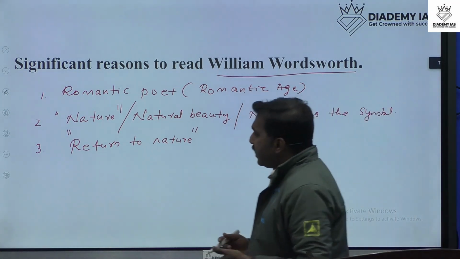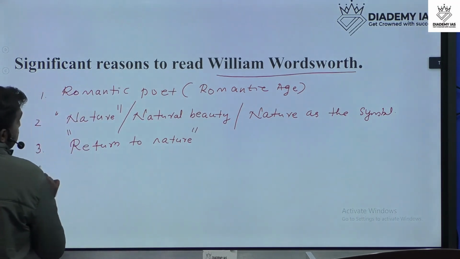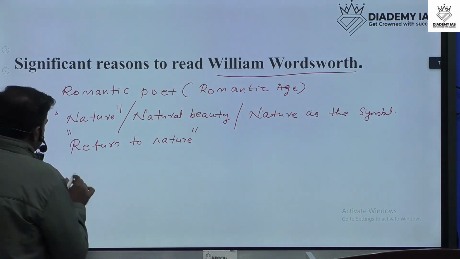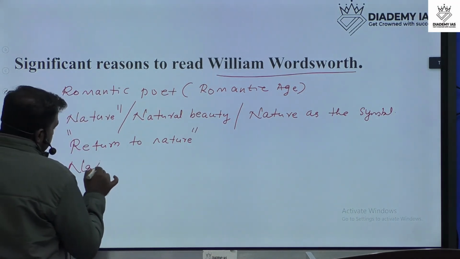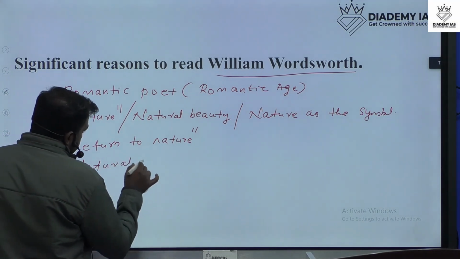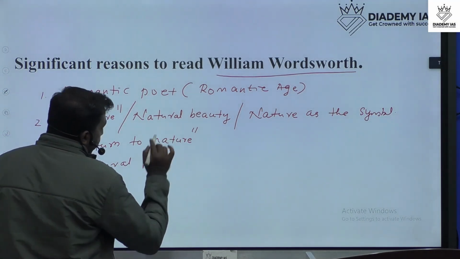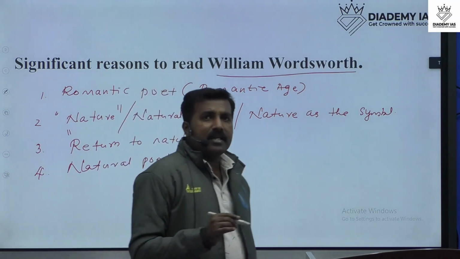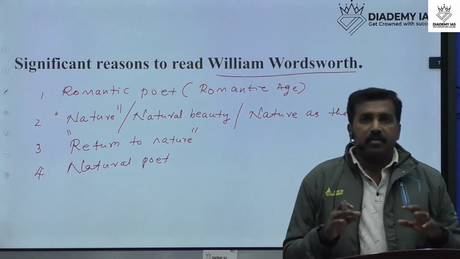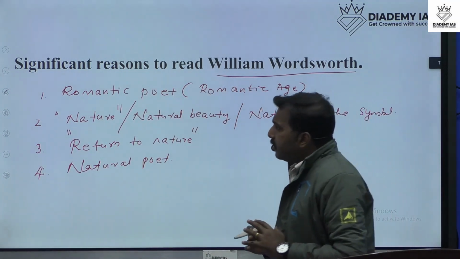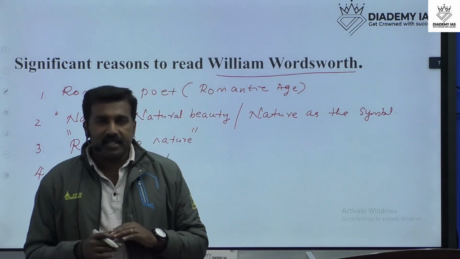So we can say that William Wordsworth is a natural poet. That means his poems are mainly based on nature. So those are the important points regarding William Wordsworth.